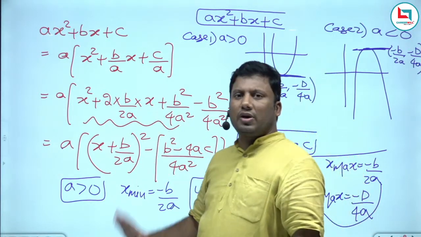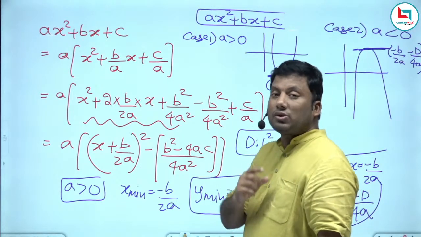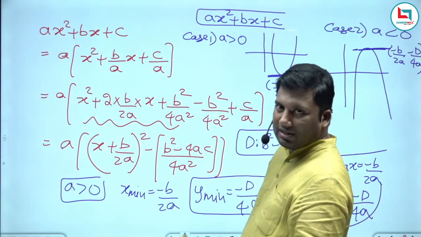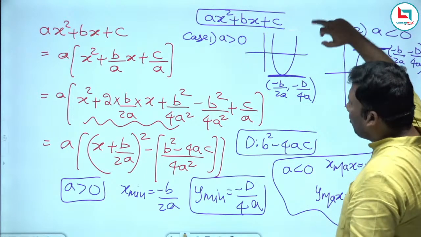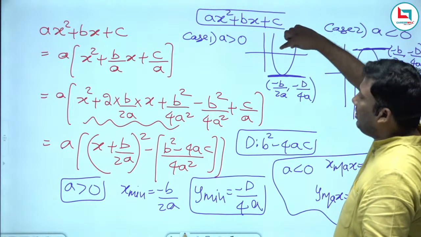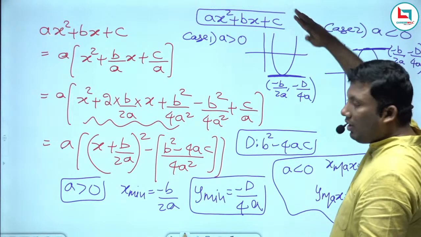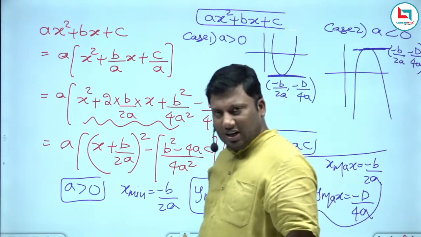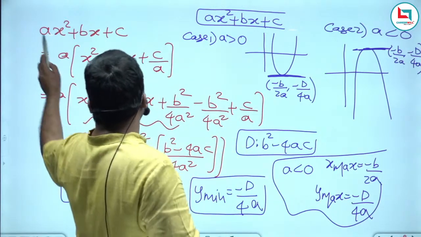a x square plus bx plus c. So what is D? D is b square minus 4ac. When D is greater than 0, the curve will go upwards and two different roots are there. I already discussed this in maxima minima. One root will be equal and another will be imaginary, that we will discuss in the next slide. Please put a star mark on this concept.